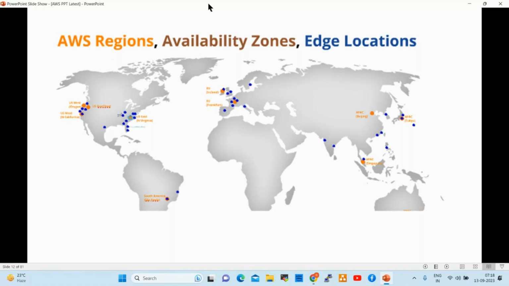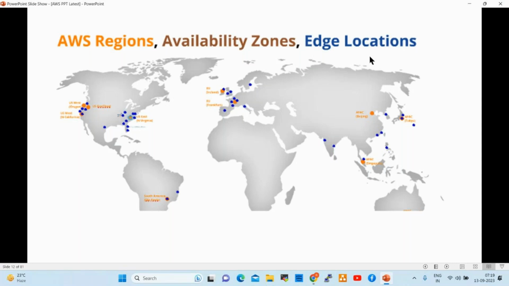Availability zone. What is availability zone? Under the region, availability zones will be available. An availability zone is also a data center. An edge location is also a data center. These are all data centers. So why are they called regions, zones, edge locations?